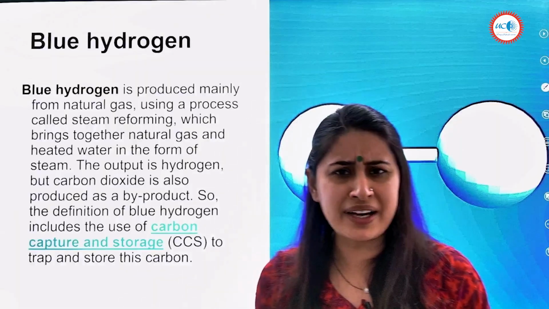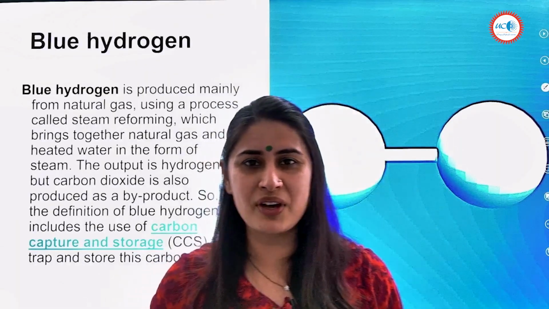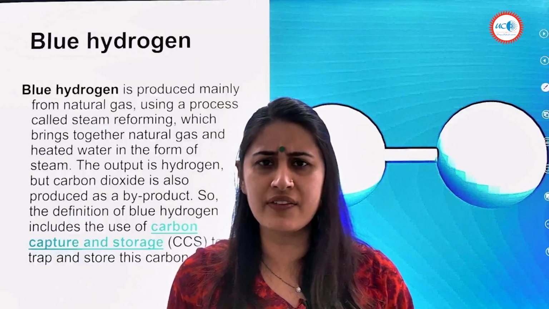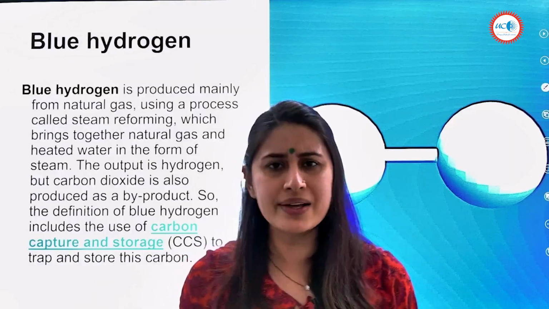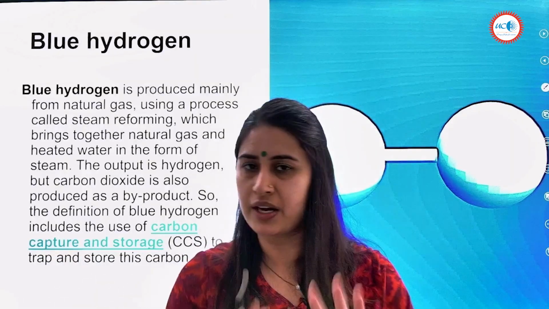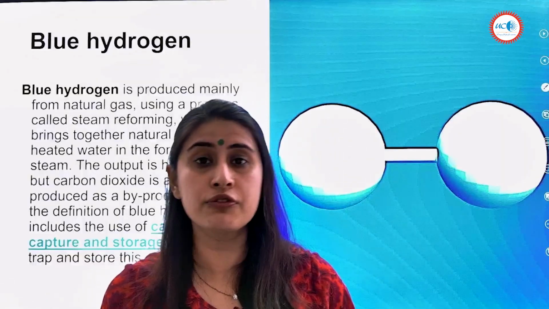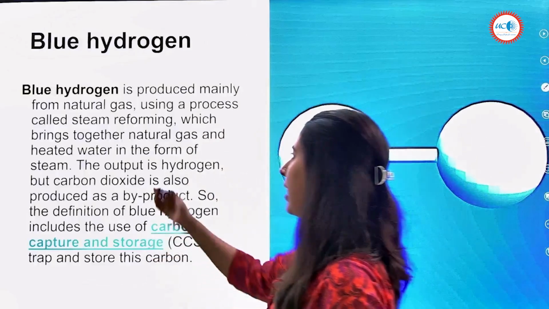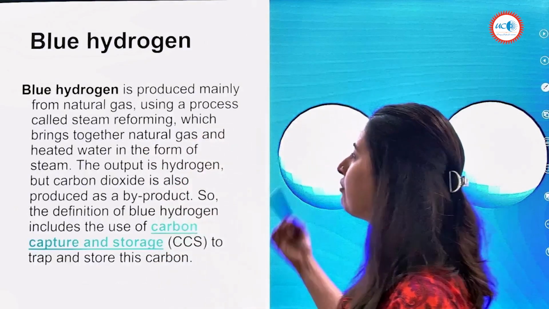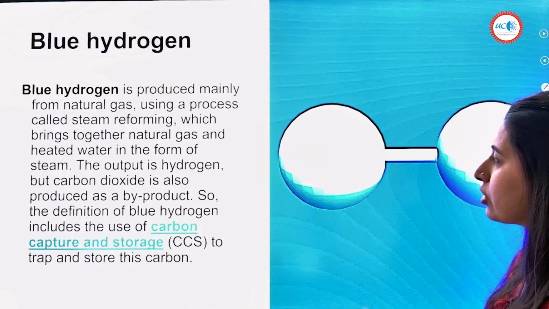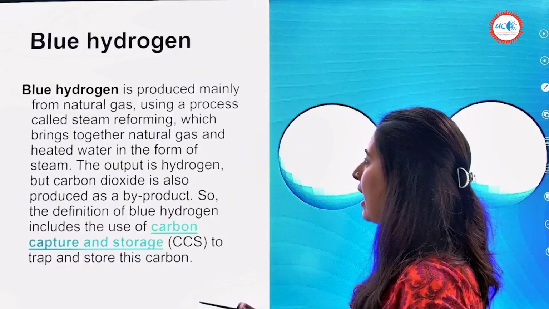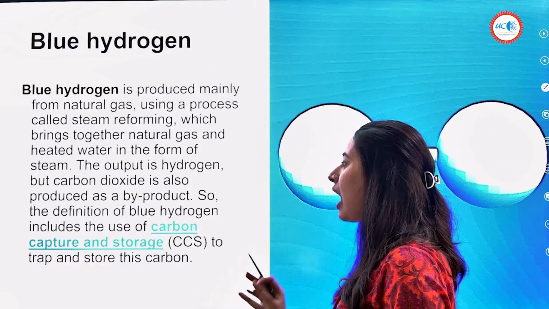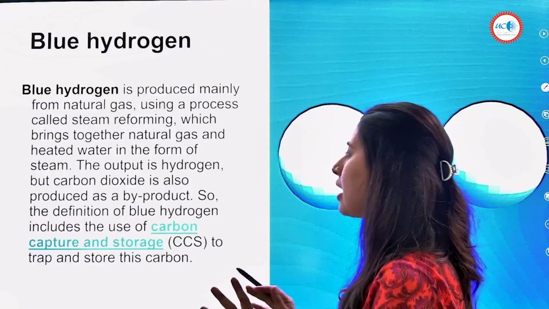But let's just find out the difference. We are very inquisitive to know what are the different types of hydrogen and why are we giving such colorful names? I mean, how are they different? If all of them are transparent, all of them are colorless, then what's the difference? Let's find out. Blue hydrogen is produced mainly from natural gas using a process called steam reforming, which brings together natural gas and heated water in the form of steam. The output is hydrogen, but carbon dioxide is also produced as a byproduct.